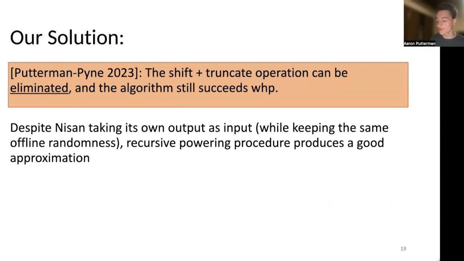So our solution is to do exactly this. We show that the shifting and truncating operation can be eliminated entirely, and the algorithm will still succeed with high probability as long as we're using the same error reduction technique of Cohen, Doron, Renard, Sberlo, and Ta-Shma.